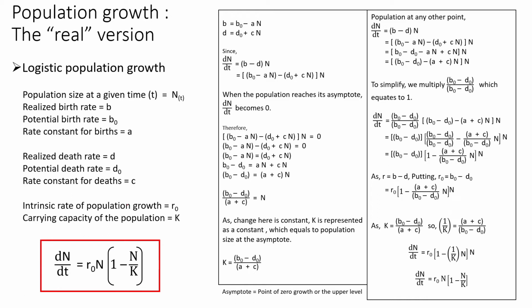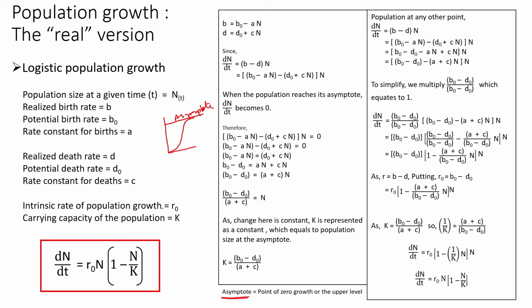This is the most accepted version of population growth and is applicable to all biotic organisms. This is a long derivation, a huge derivation, but the main idea you should get is about the asymptote. Asymptote refers to a point where the growth is zero. So in a graph, the asymptote is the point where the growth is zero. Here the graph grows like this in exponential growth, then it grows up to a point, and that is the asymptote where the growth becomes constant. So this is the asymptote.